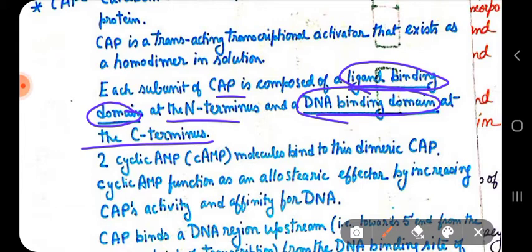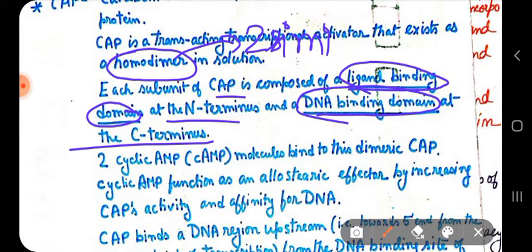And this CAP, or catabolite activator protein, has two sites, but before that I want to say that it is a homodimer. It is made up of two similar subunits.